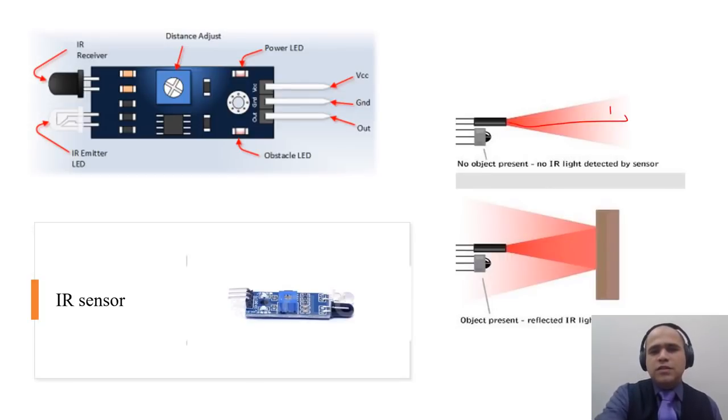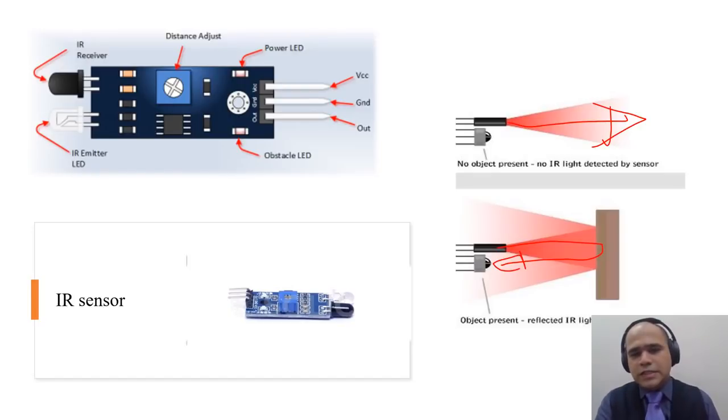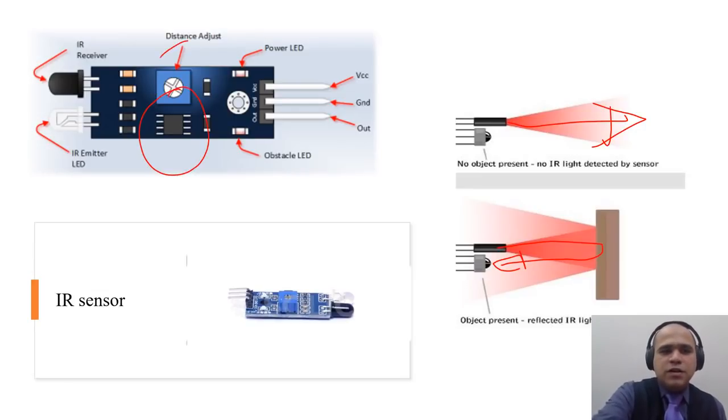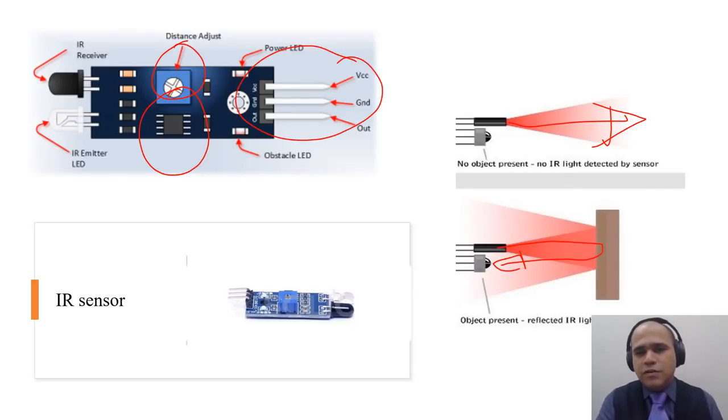In the initial state, the light is going straight, but when there is an obstacle, it hits that light and comes back to the IR detector. So this is a very simple sensor and its cost is just about 75 rupees with all the amplifiers, a tuning pot, and a 3-pin direct output, VCC, ground and out, which you can easily use. So very simple to use sensor.